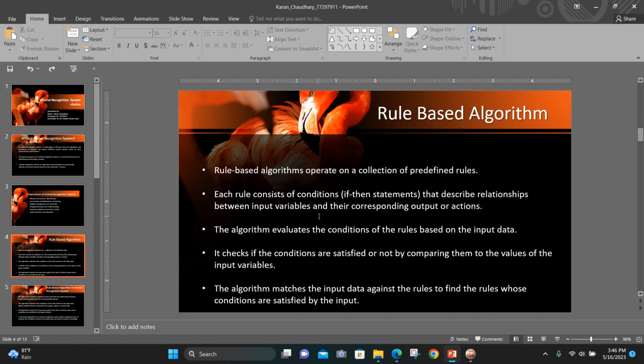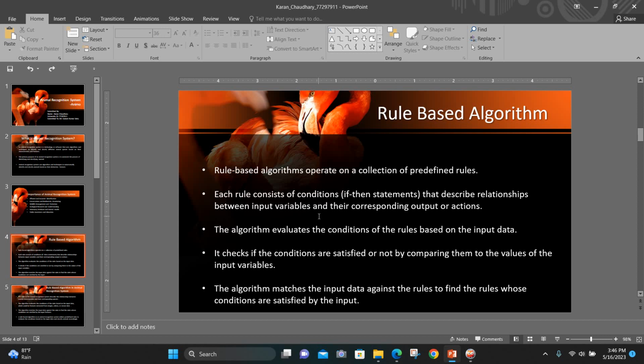Our system is developed on the basis of the algorithm known as rule-based algorithms. The rule-based algorithm operates on a collection of predefined rules and predefined facts. Its rules consist of if-then conditions that describe the relationship between input variables and their corresponding outputs and actions. The algorithm evaluates the conditions of the rules based on the input data. It checks whether the conditions are satisfied or not by comparing them to the values of the input variables.